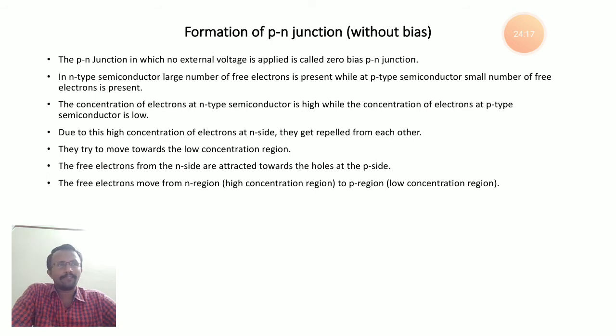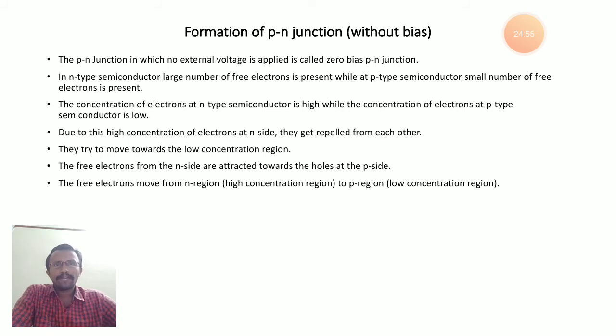When the electrons move towards the junction, these free electrons in n-type material are attracted towards the holes in the p-type. Why? Because electron and hole are opposite in charge, so they attract each other. So in n-type the electron concentration is very high, and because of this, the electrons repel each other and start moving from the high concentration region to the low concentration region. When they move near the junction, the electrons present in n-type are attracted towards the holes at the p side.